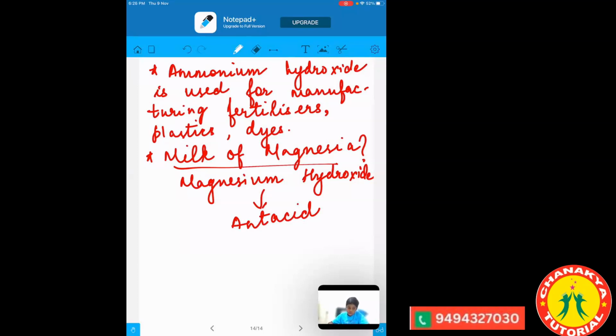Now milk of magnesia, which is a base, we have taken into the body, and because of which neutralization will be there. So milk of magnesia is the magnesium hydroxide, which is an antacid, and this antacid will be used to reduce acidity in the stomach. So acidity will be reduced in the stomach due to this milk of magnesia.